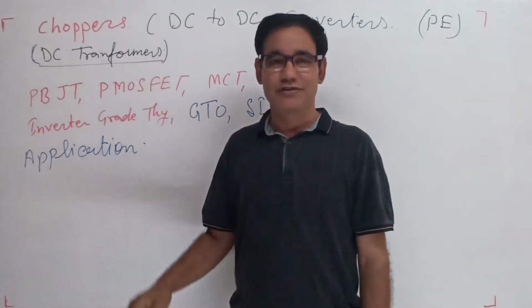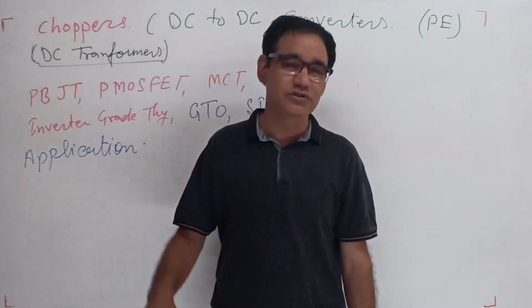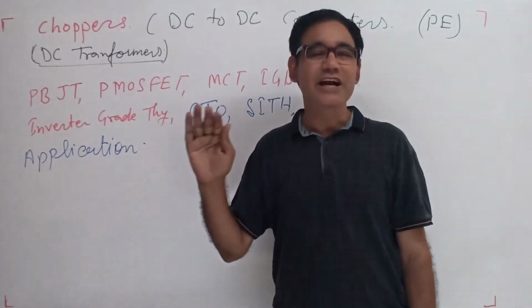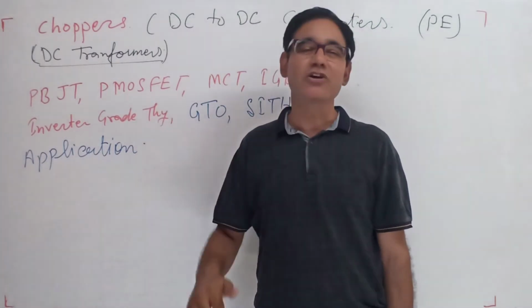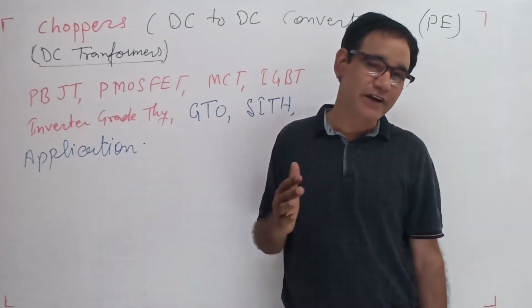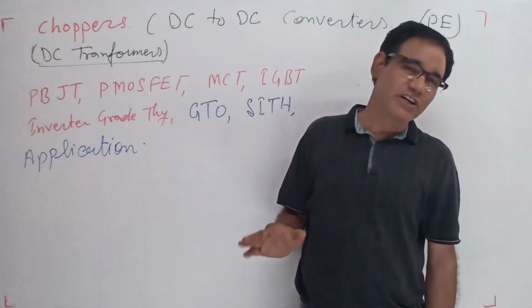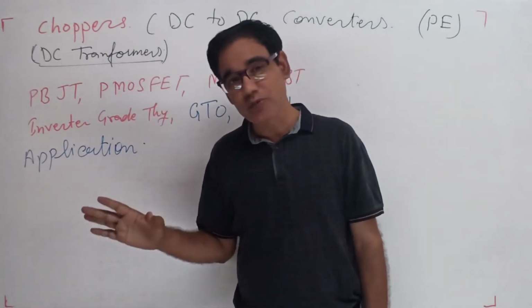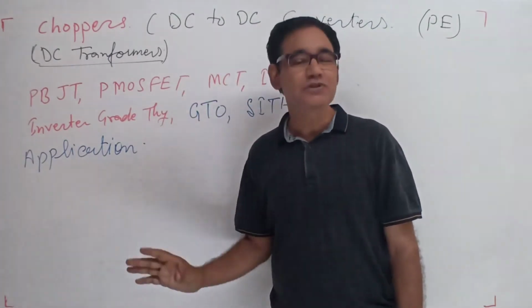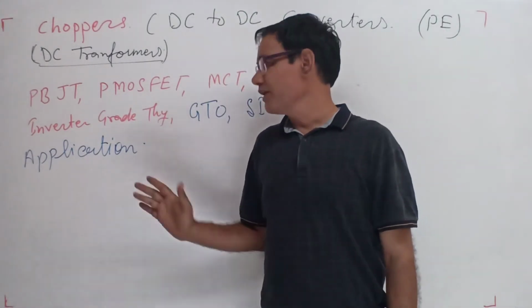For the traction, trolleys, cranes, hoists, submarines, and DC drives, for speed control. For a number of machines, speed control is required, and they are connected in series or parallel. So for the different operations of DC drives, the choppers are required. So this is the application of the chopper.